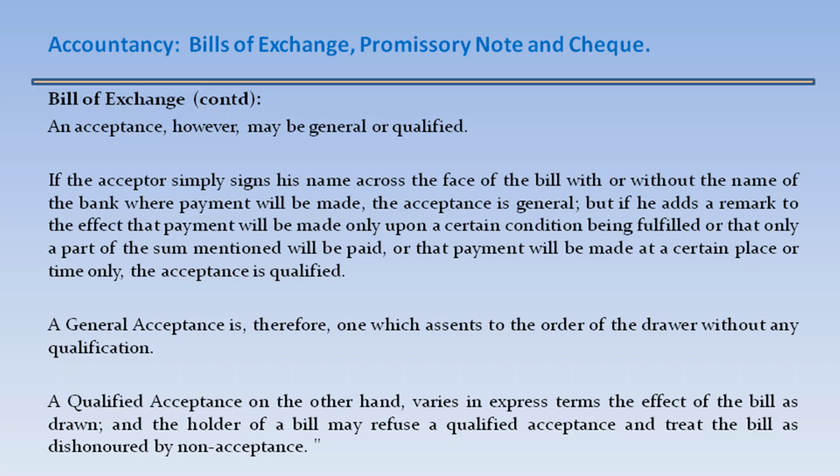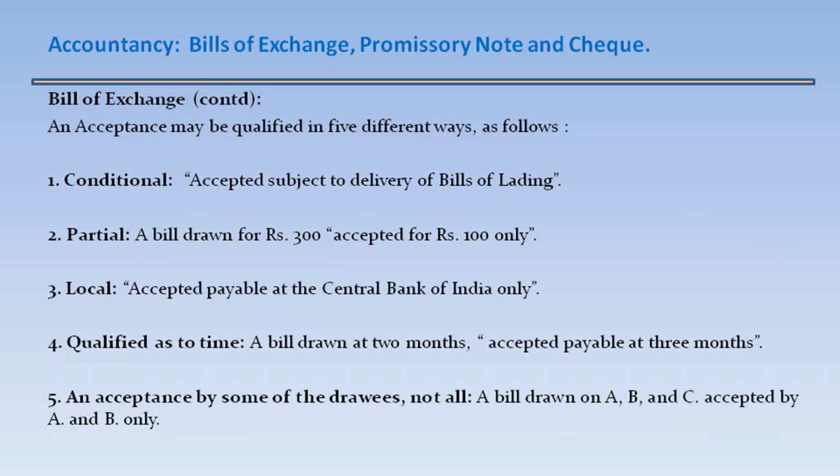A general acceptance is therefore one which assents to the order of the drawer without any qualification. A qualified acceptance, on the other hand, varies in express terms the effect of the bill as drawn, and the holder of a bill may refuse a qualified acceptance and treat the bill as dishonored by non-acceptance. An acceptance may be qualified in 5 different ways as follows.